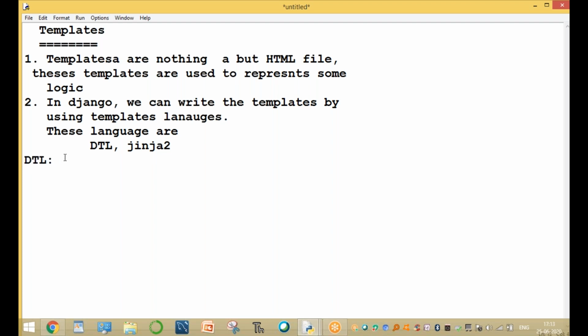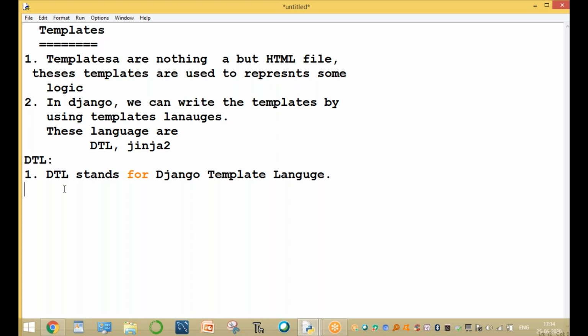Sir, what is DTL, sir? DTL stands for Django Template Language. Django Template Language is a complete language, where there are different values.